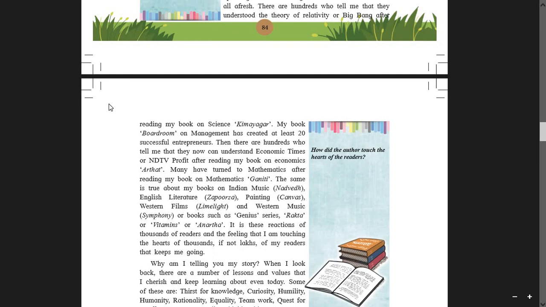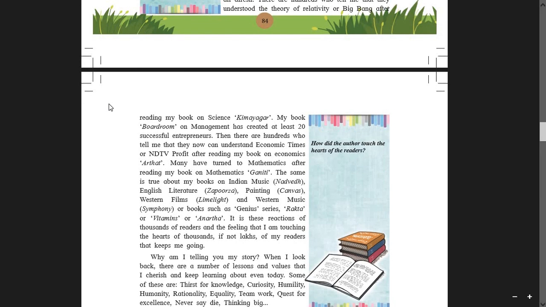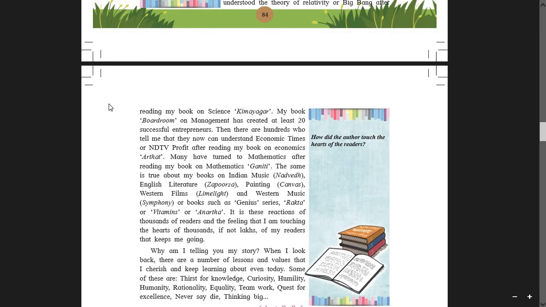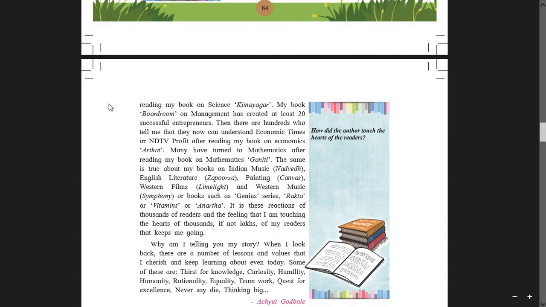English literature, his writing, that is Zapurza. English literature, Zapurza. Painting on canvas. Western films, Limelight, and Western music, Symphony, or books such as Guinness series, or Rakta, or Vitamins, or Anartha. It is this reaction of thousands of readers and the feeling that I am touching the heart of thousands, if not lakhs, of my readers that keeps me going.